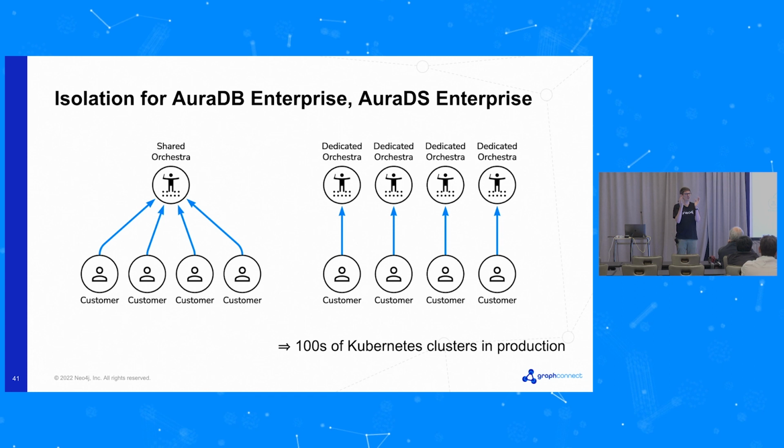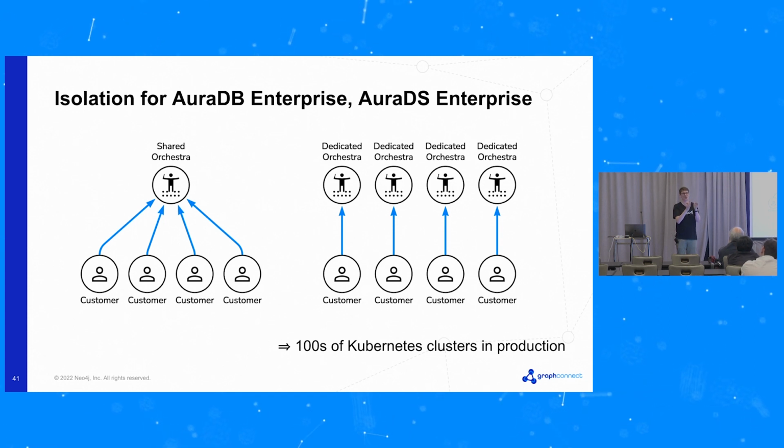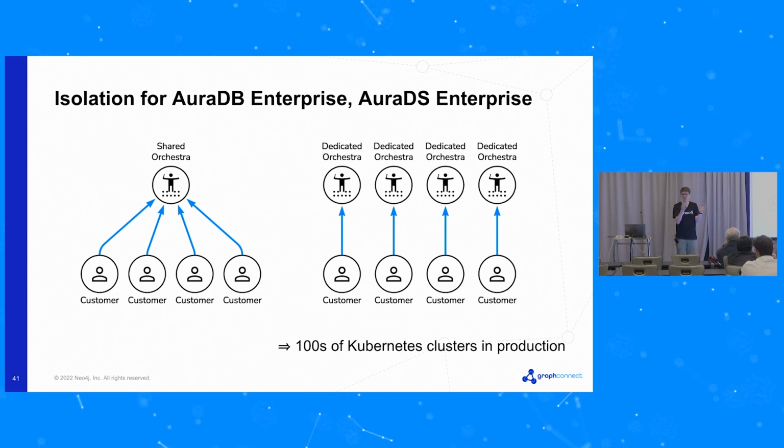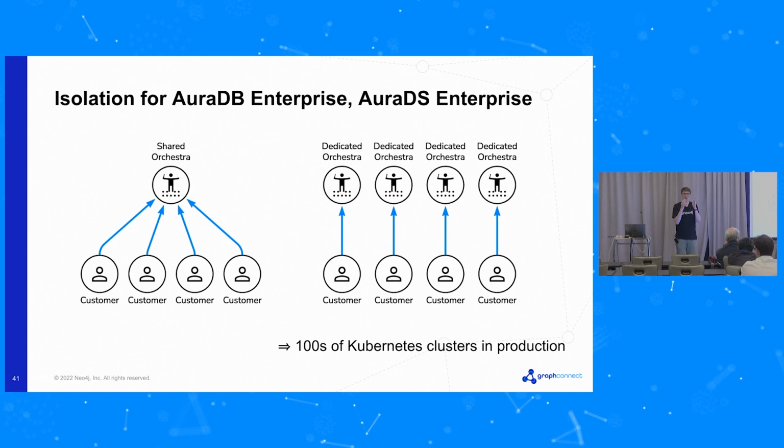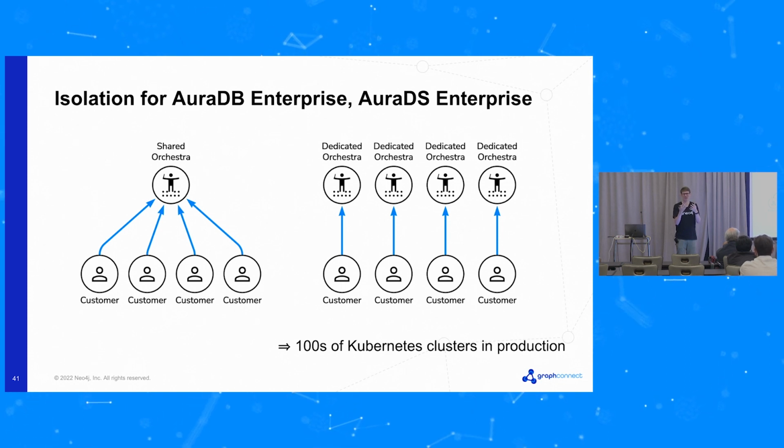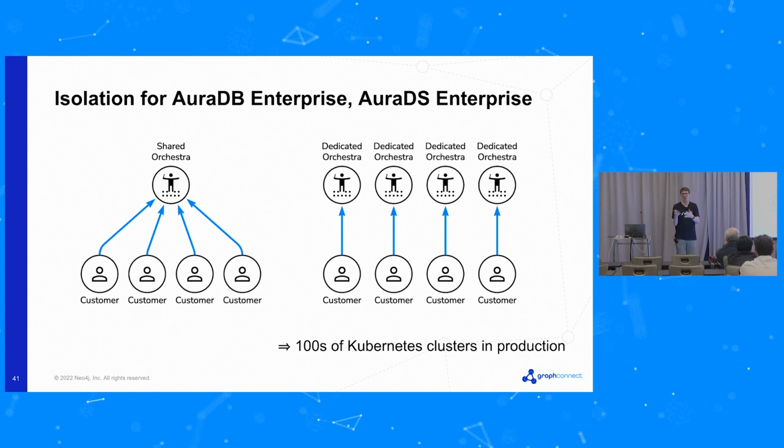It's the same kind of concepts, the same capabilities, but we dedicate an Orchestra to an individual customer. And that means that it's less efficient, so we charge more money for it because there's less sharing, but it means that we're actually running hundreds of Kubernetes clusters in production. And talking to other companies that use Kubernetes, that's a pretty high number of clusters in production.